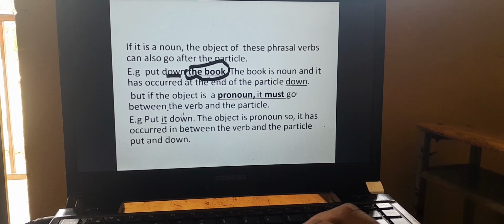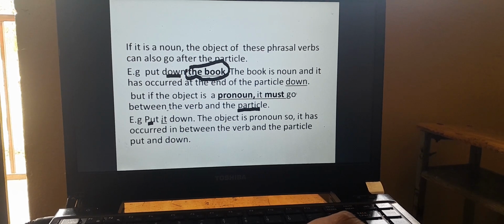But if the object is a pronoun, it must go between the verb and the particle. So as a rule, we should learn it very well. Here, since it was a noun, it has occurred after the particle down. But here in this example: put it down.